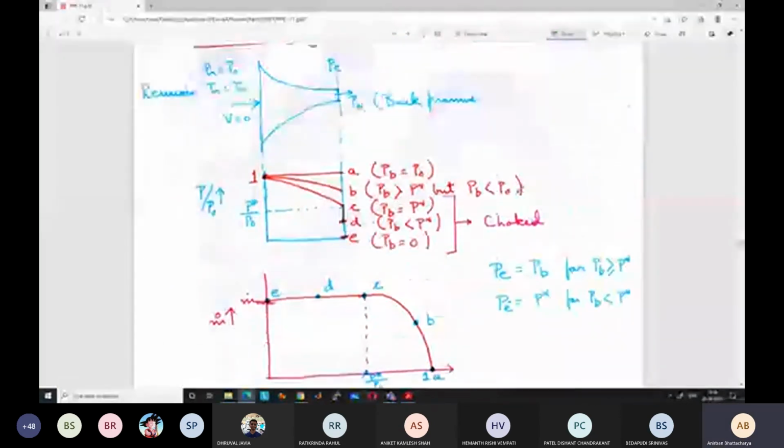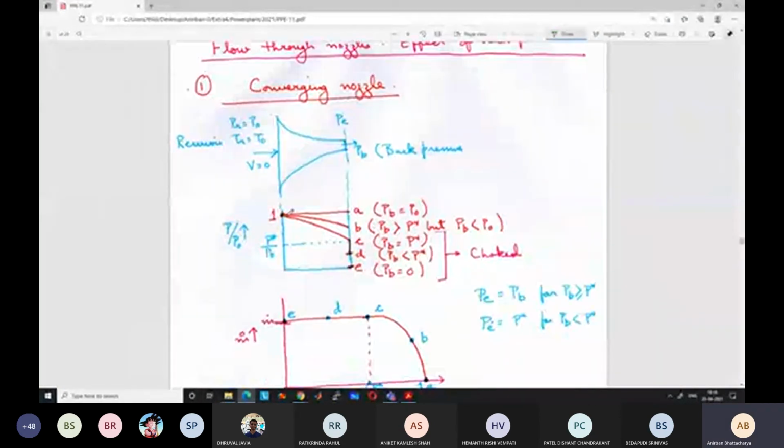So it will become something like this. Drawing is difficult for me with the mouse, but you can assume something like this. Because back pressure is now lower, it will reach the lower back pressure, 0.8 atmospheric pressure, and the pressure will adjust accordingly within the nozzle, like I have shown by the green line. And velocity will also increase to a higher value, but it will still not reach the sonic value.